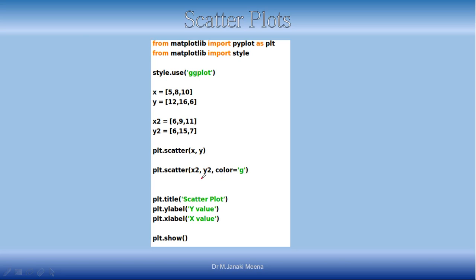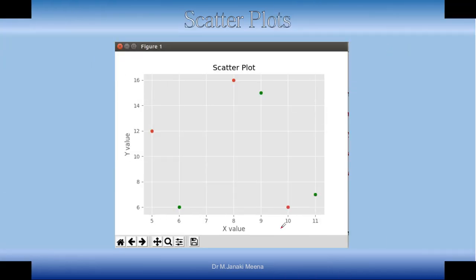Here I am specifying the second point should be in green color, okay. So, the second set of points will be plotted using green color, and as usual we are saying what is the title of the plot and what should be the X label, Y label and show. Show is very important because that is only going to display to the user. So, you can see now the points are getting scattered on the graph, and this will be very much helpful when you are doing analysis of the data.